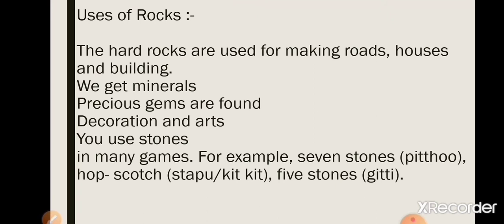Next, uses of rocks. These rocks are used to make a variety of buildings, roads, houses, etc. A variety of minerals we find in these rocks. Precious gems are also found in these rocks, and various kinds of sculptures and statues are made with the help of these rocks. These rocks are also used in decoration and artwork. Children play many kinds of games like seven stones, pittu, kit and gitti. Generations back, children used to play such games. Now children play games on Android phones, but you can try.